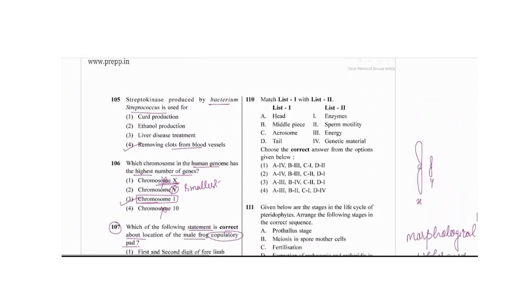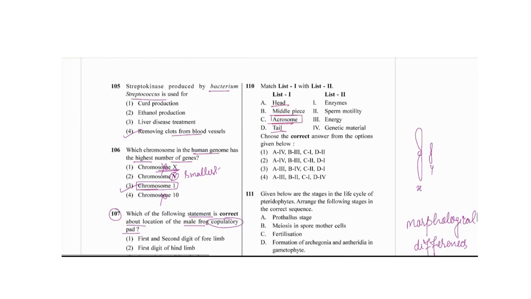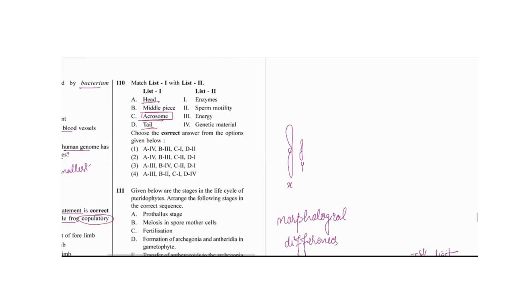Then next is the question number 10, the head, middle piece, acrosome and tail. He knows very well the sperm will move with the help of the tail, and the tail is having the energy because of the mitochondria which is present into the middle piece. Acrosome is having the enzyme which will help in the penetration in the egg cell.